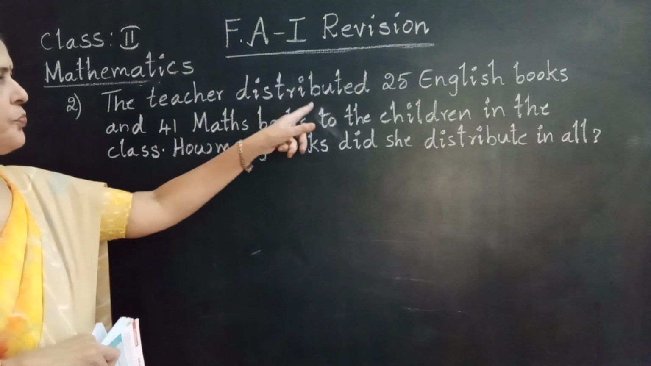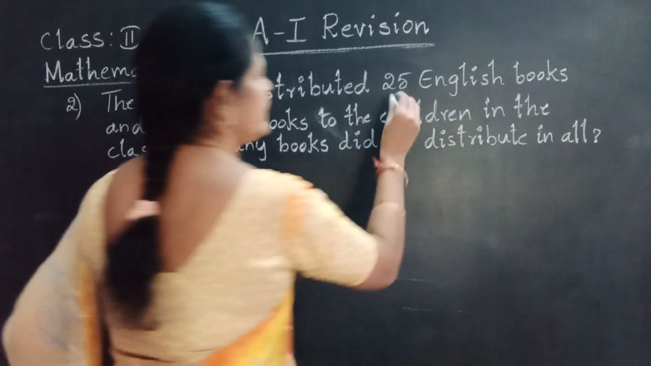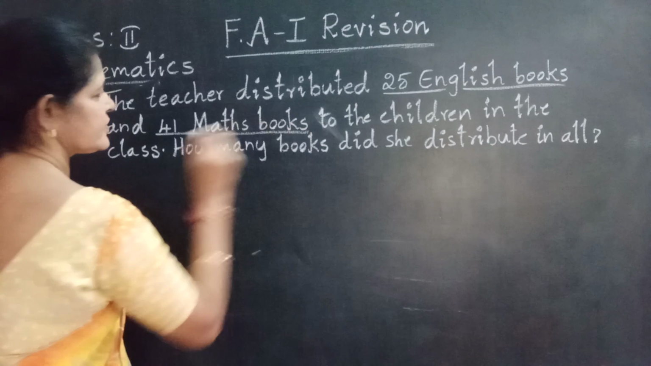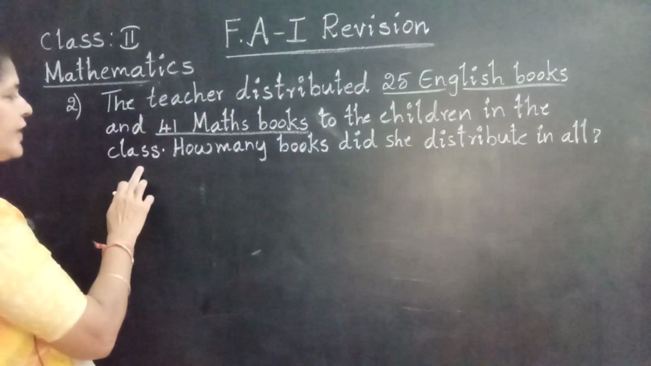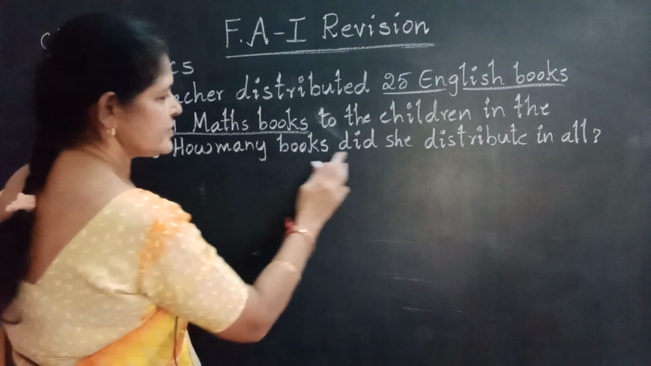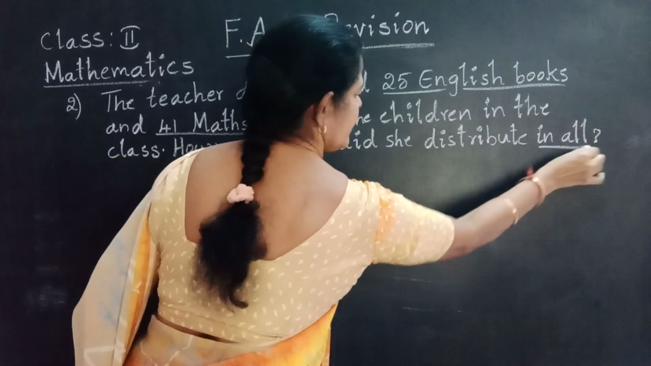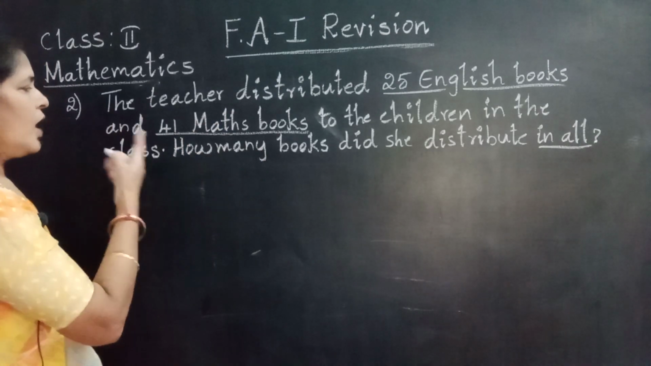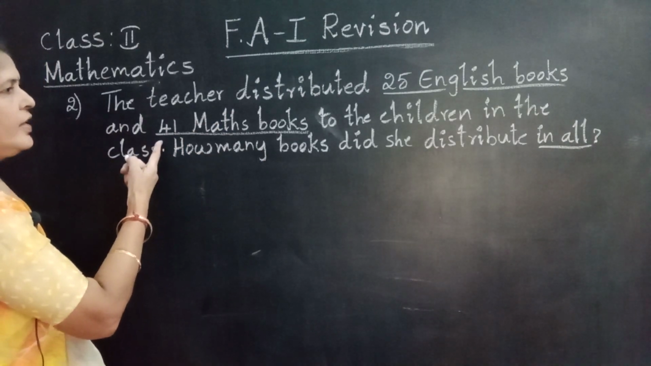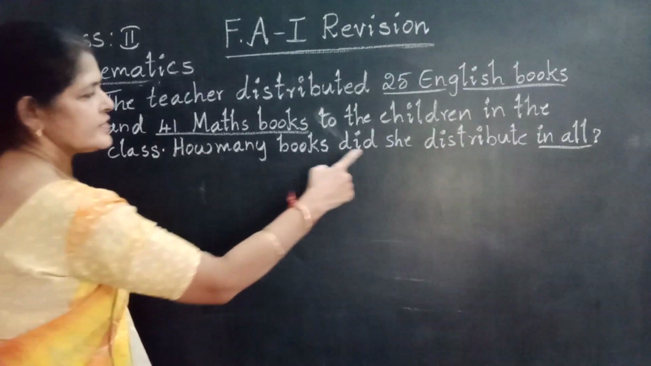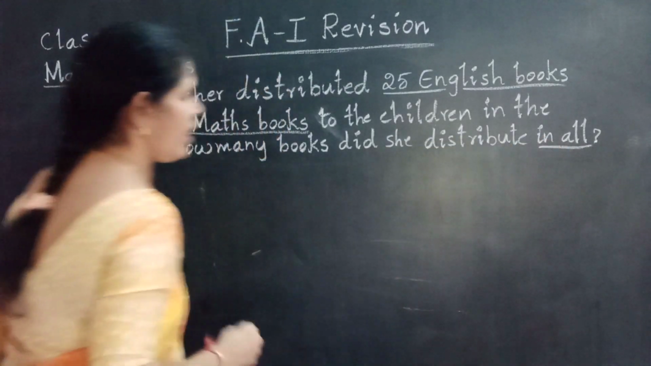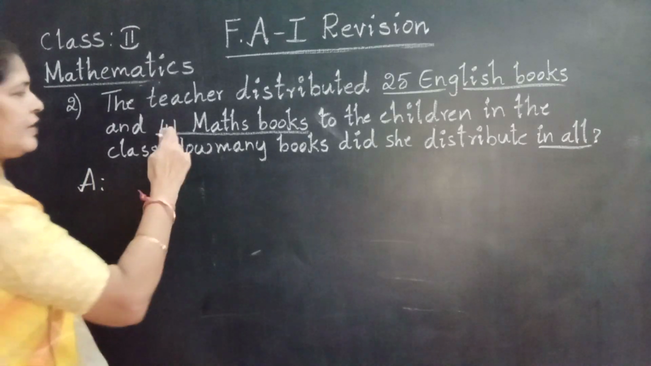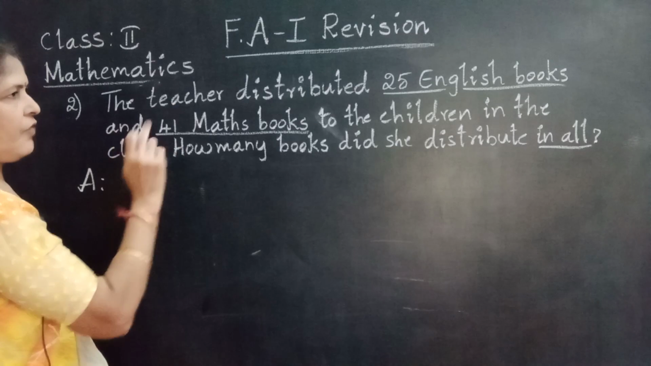The teacher distributed 25 English books and 41 maths books to the children in the class. How many books did she distribute in all? How many English books? 25. How many maths books? 41. How many books did she distribute in all? In all goes to an addition word. Here 2 numbers are given, 25 and 41.